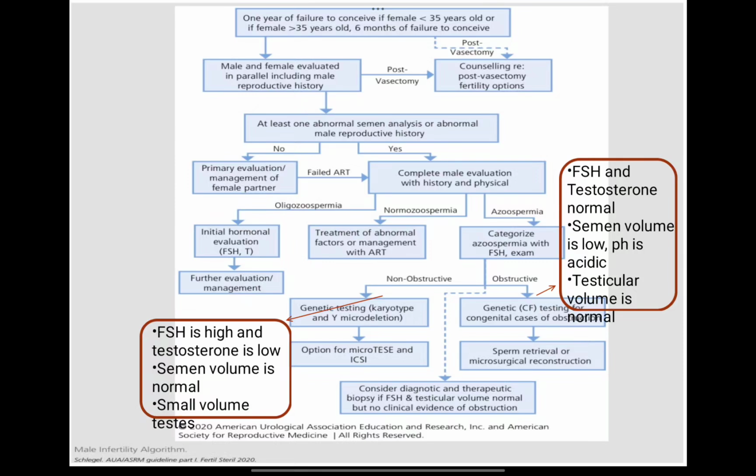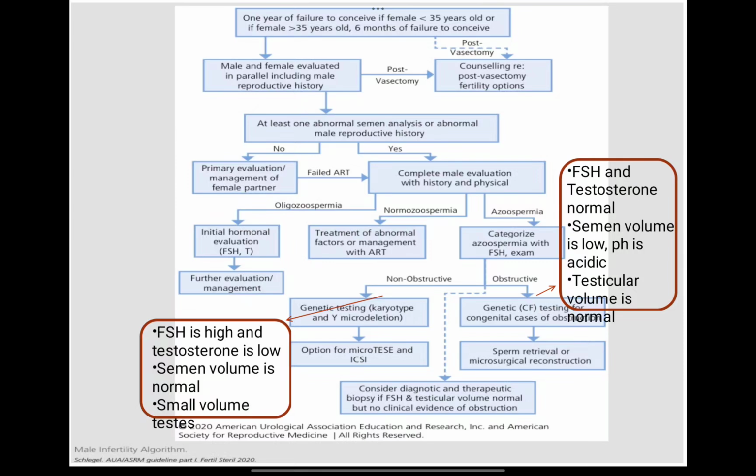Now, male and female partners are evaluated simultaneously, including male reproductive history. If there is a history of vasectomy, then recanalization can be considered, or counseling regarding post-vasectomy fertility options, we can consider them. But if there is no history of vasectomy or tubectomy, then at least one abnormal semen analysis or abnormal male reproductive history is considered. So if the husband's semen analysis is abnormal or the reproductive history is abnormal,